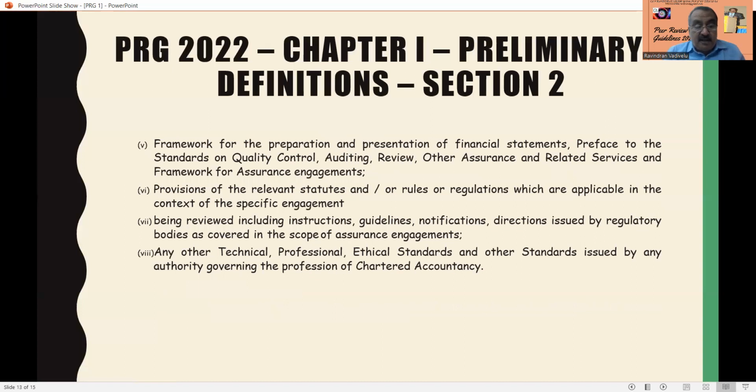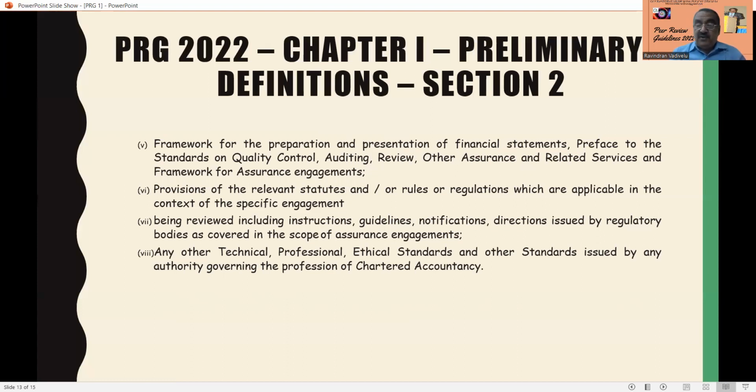And the framework for the preparation and presentation of financial statements, the standards on quality control, auditing, review, assurance, and related services, the framework of assurance engagements, provisions of the relevant statutes or rules and regulations which are applicable in the context of the specific engagement. Suppose you have been appointed under the Banking Regulation Act, you have to follow that Act. So under which statute have you been appointed to do the engagement?